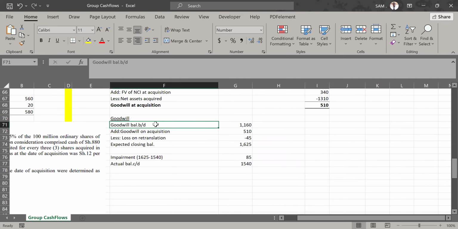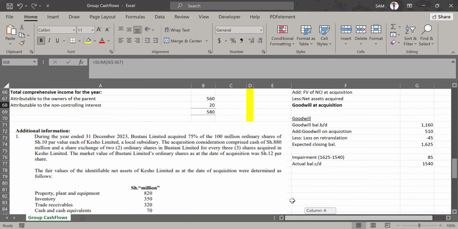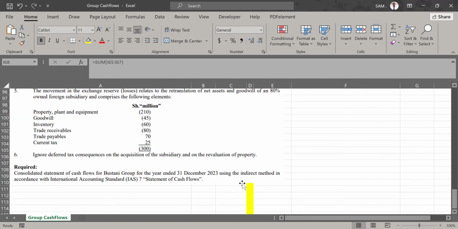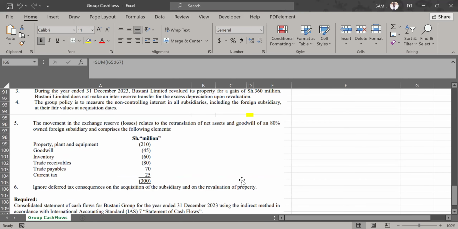So balance brought down is 1160. You've seen that. Then we are adding the goodwill at acquisition, which is 510. We've just computed it. Then we see what was the expected closing balance. But before we do that, there was information given in note 5 about summary translation losses. Can you see note 5?